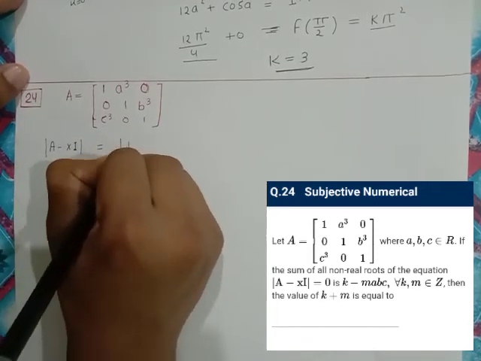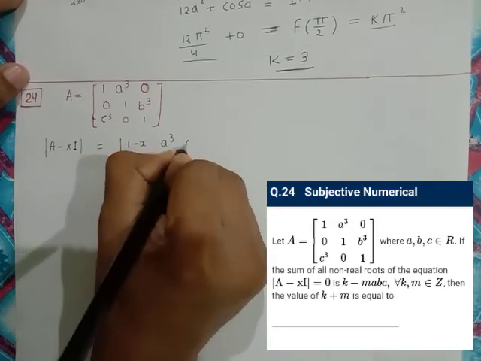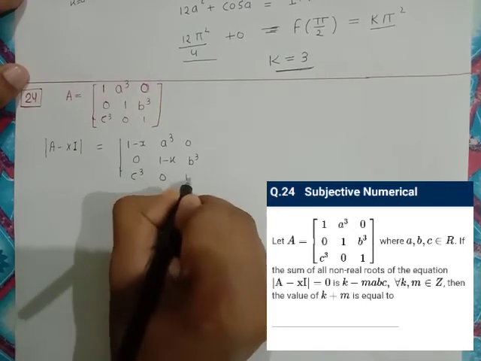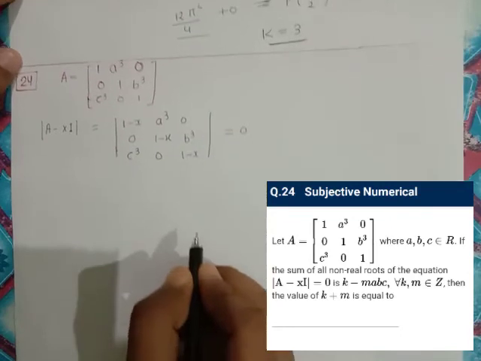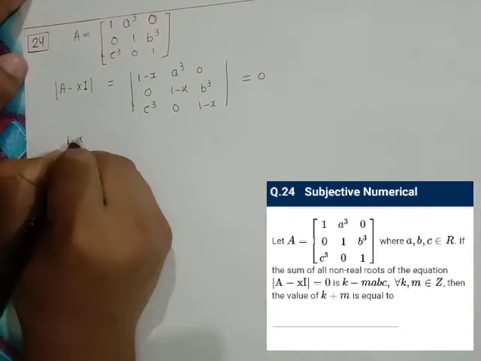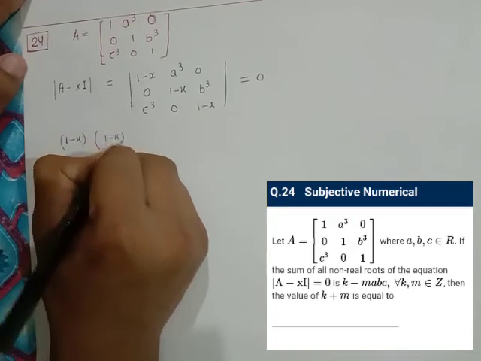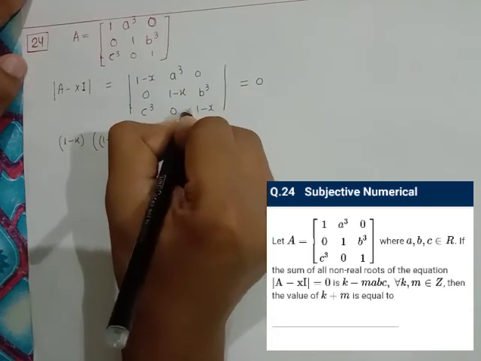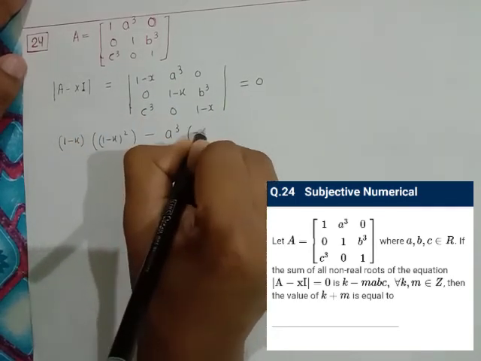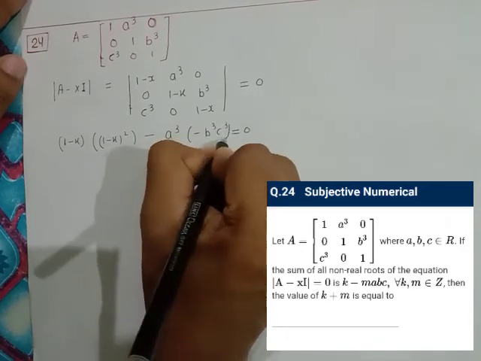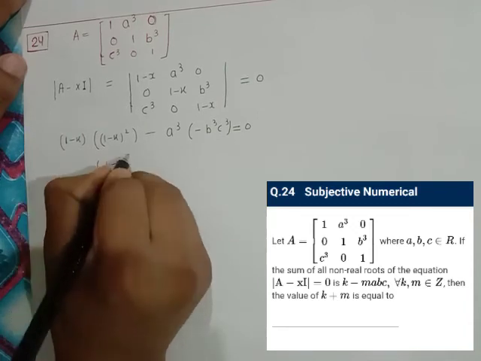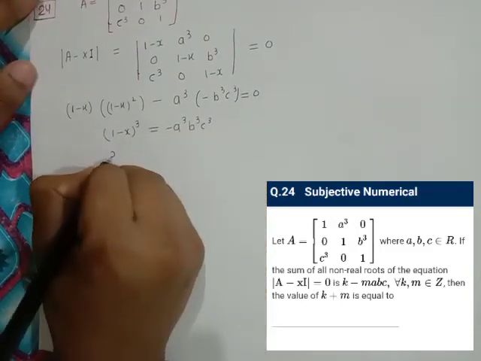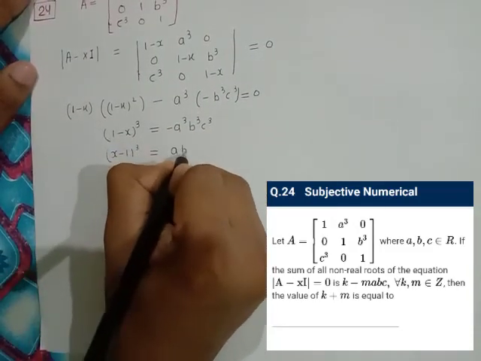determinant of A minus xI is: 1 minus x, a cube, 0; 0, 1 minus x, b cube; c cube, 0, 1 minus x. Since its determinant is 0, to solve it: 1 minus x into 1 minus x into 1 minus x, that is 1 minus x whole square, this is 0, minus a cube, this becomes 0 into minus b cube c cube, equal to 0. So it becomes (1 minus x) whole cube is equal to minus a cube b cube c cube, and we can write (x minus 1) whole cube is equal to (abc) whole cube.